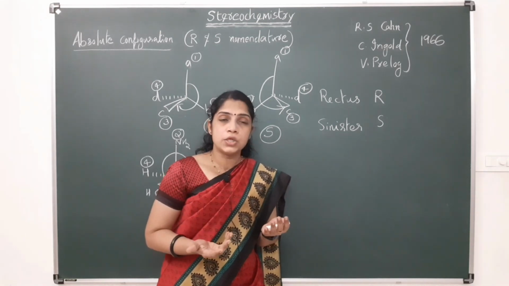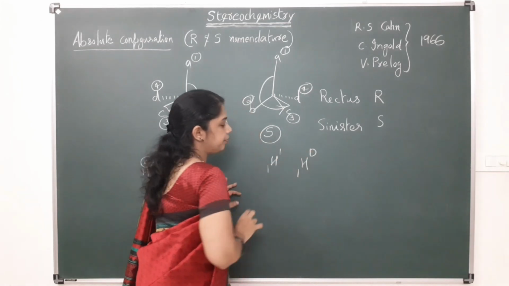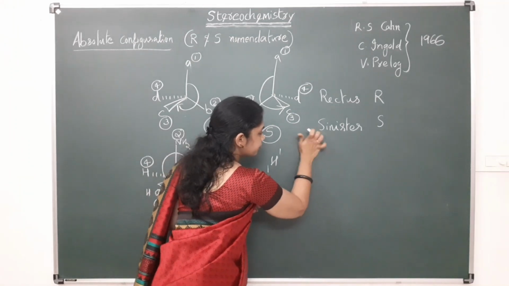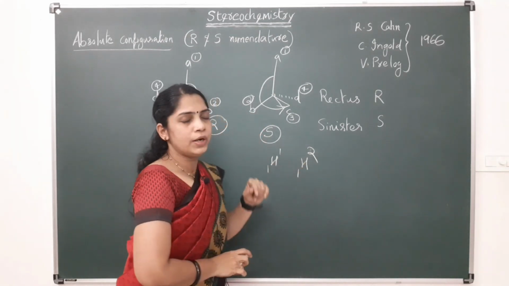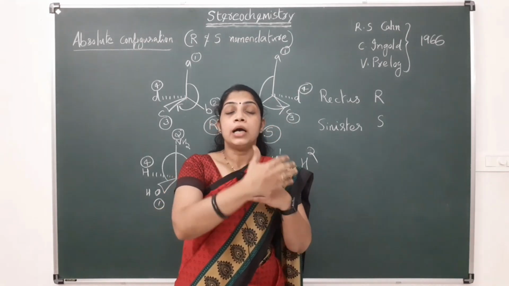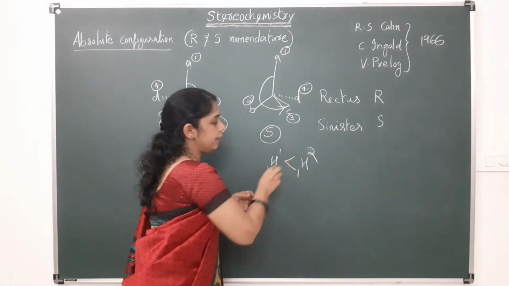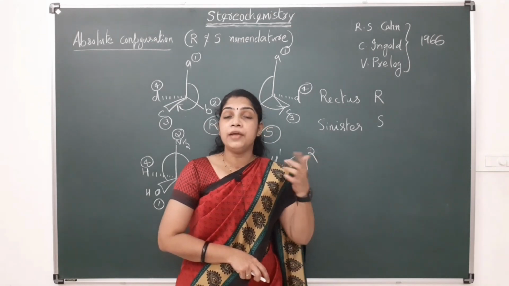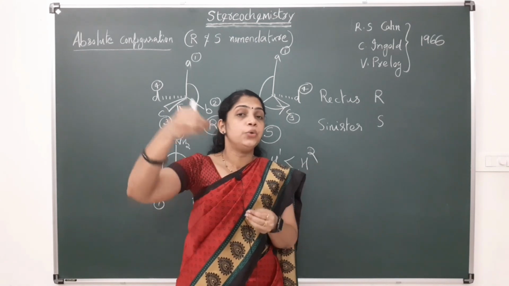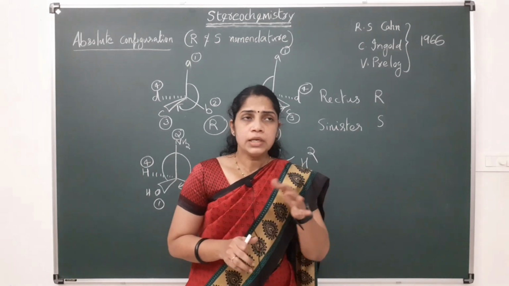For example, in the case of isotopes, like hydrogen and deuterium, the atomic number is same, but the mass number is different. So if there is a group where deuterium is attached, and in the other case hydrogen is attached, the deuterium will get higher priority over hydrogen. And that is the second one.